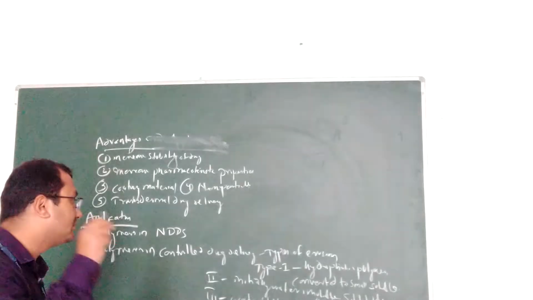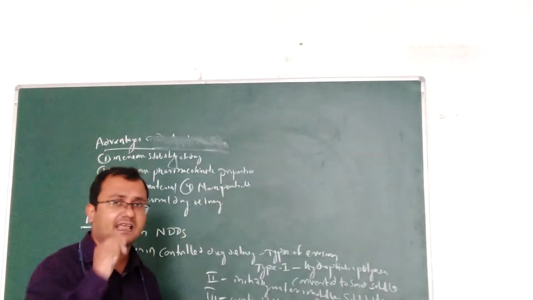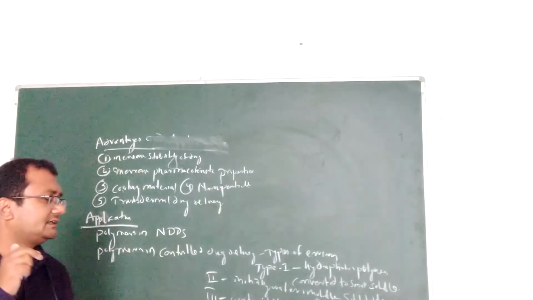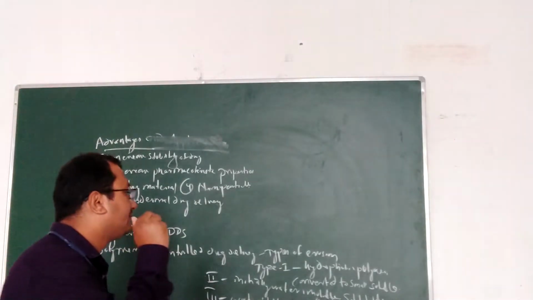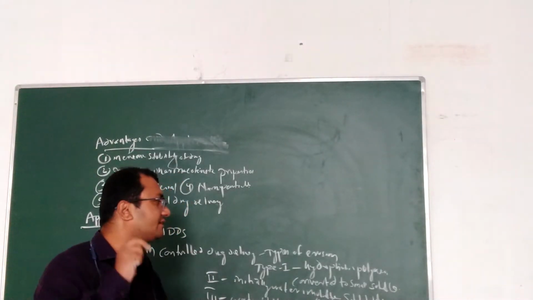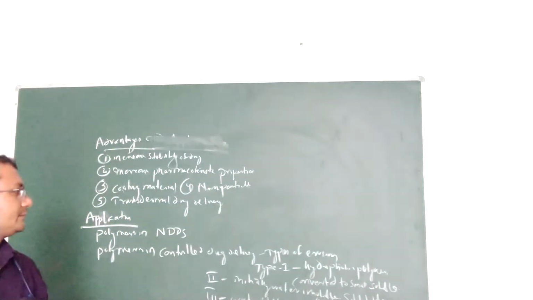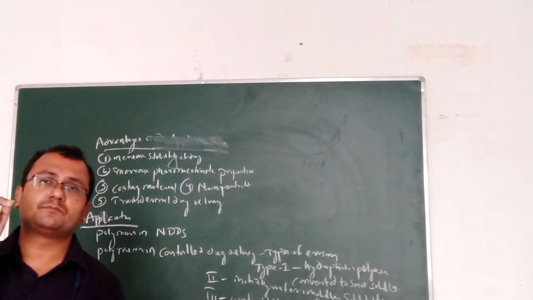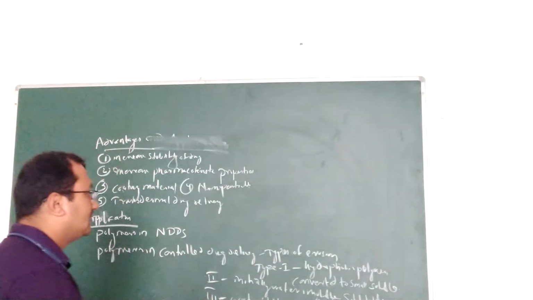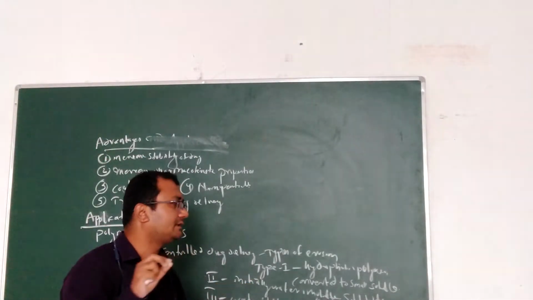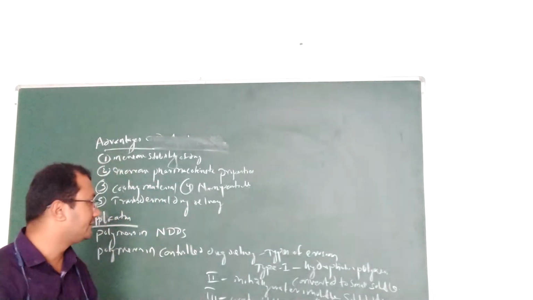So what is this erosion? It may be of three types: type 1, type 2, type 3. Three types of polymer erosion. Type 1 is for hydrophobic polymers, and they are converted to small soluble polymers. This is type 1. Hydrophobic polymers will be converted to small soluble polymers.